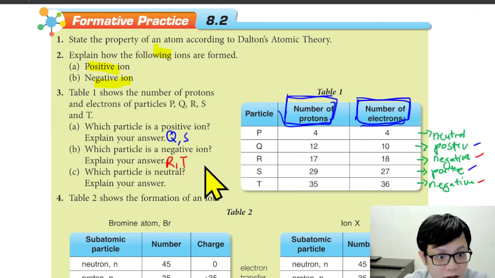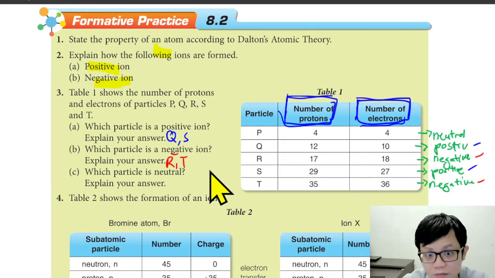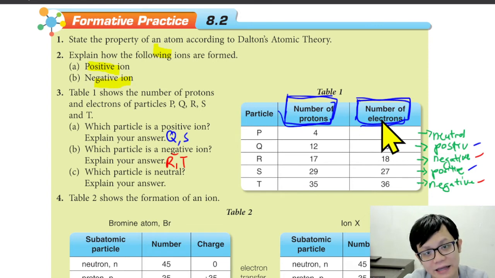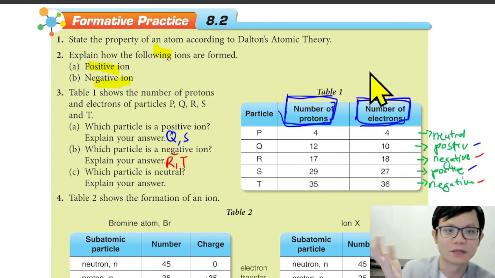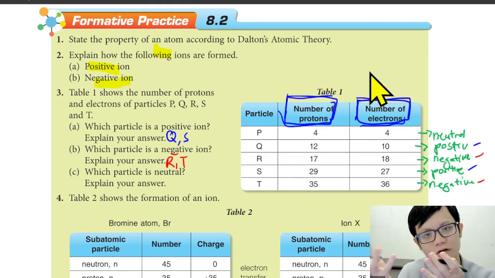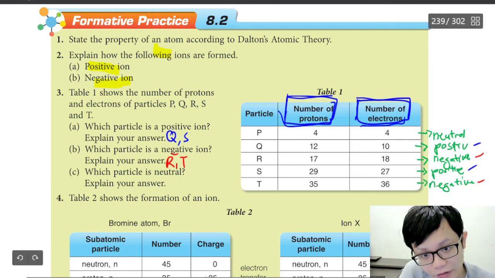Because the number of electrons is more than the number of protons. Or you can say the number of protons is lesser than the number of electrons. It is the same thing, up to you what you want to write.